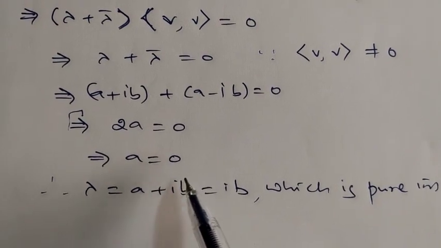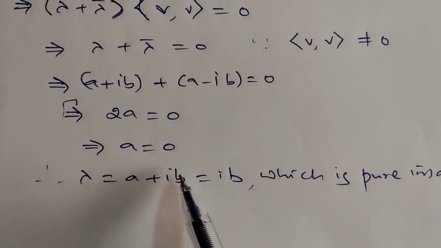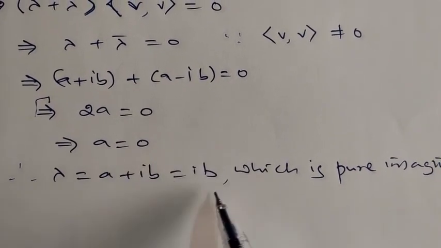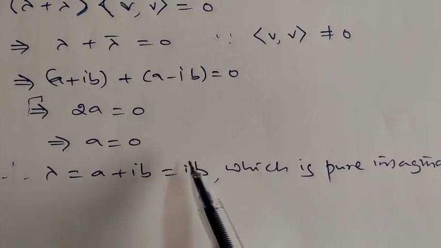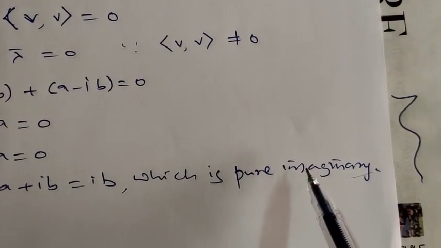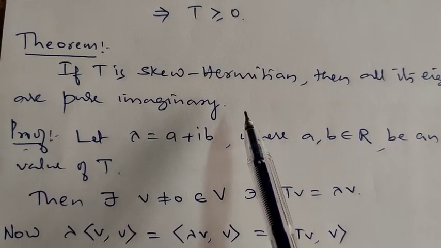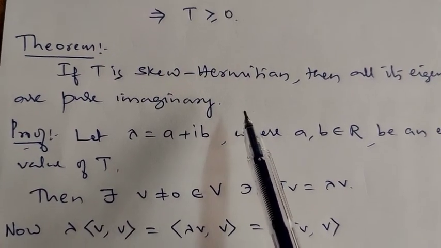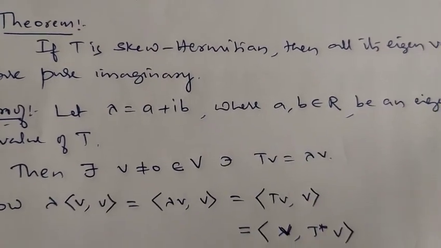A itself is 0 means in lambda, if a is 0, you get i into b, which is a pure imaginary number. Okay, so the eigenvalue is pure imaginary. Thus, we have shown that if T is a skew Hermitian operator, then all its eigenvalues are pure imaginary.